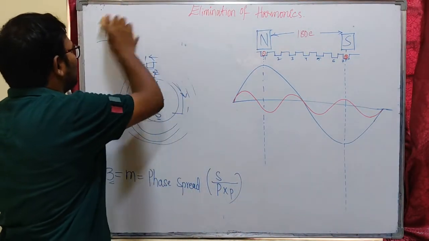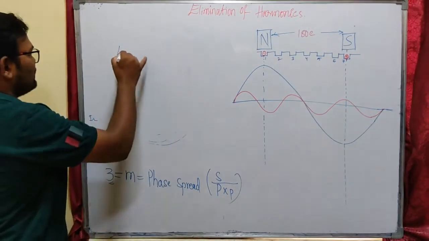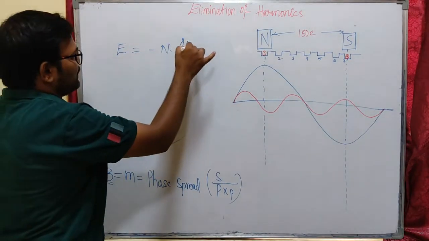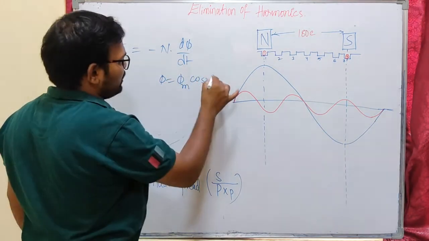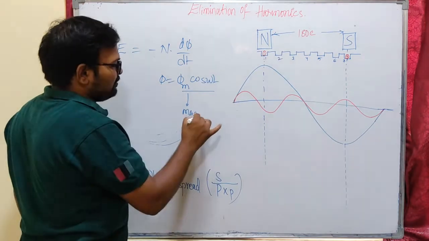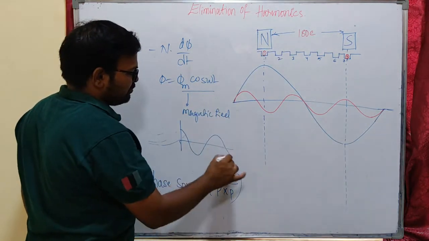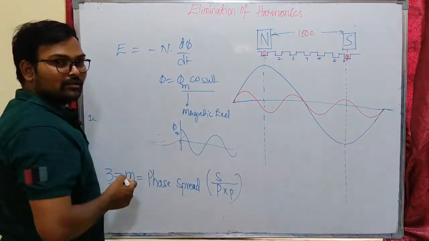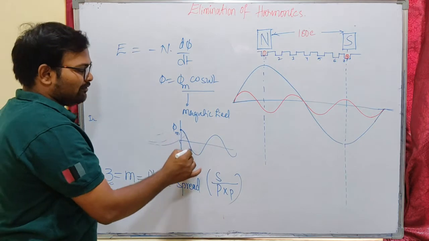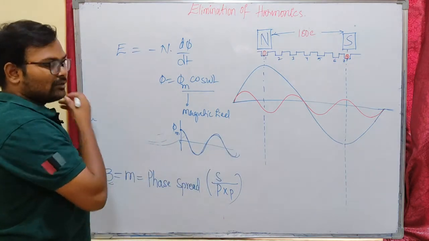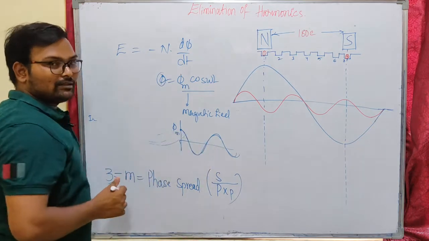Due to the space harmonics in the magnetic field, as we know our EMF equation is minus N times d phi by dt. Here phi is phi m cos omega t or sin omega t, which is our magnetic field waveform, a sinusoidal waveform with phi m as the peak value. Phi is the flux here, so we assume it is constant sinusoidal flux.